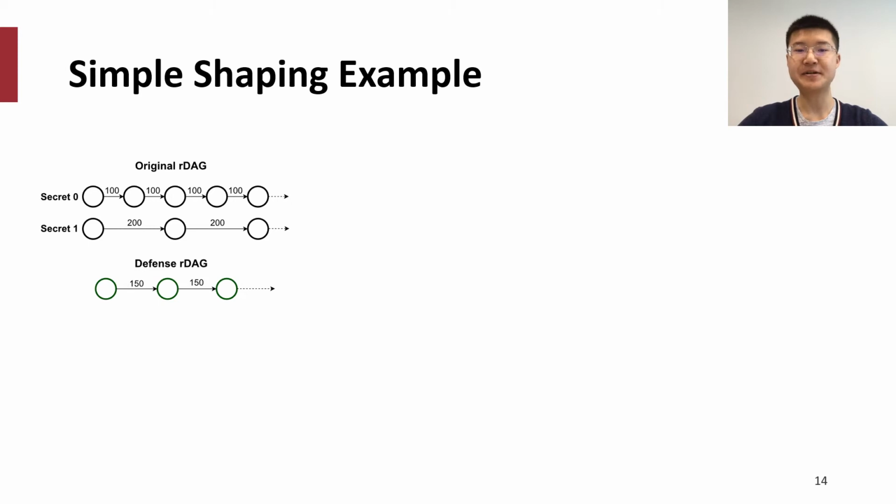Let's look at security first. This is a very simple example to see how the different victim request patterns are shaped to the same defense RDAG to achieve security. We use 2 original RDAGs to represent the original secret-dependent request patterns. If secret 0, it sends requests with a 100 cycle dependency, and if secret 1, it has a 200 cycle dependency. We want to shift them into the same defense RDAG pattern, which has 150 cycle dependency.